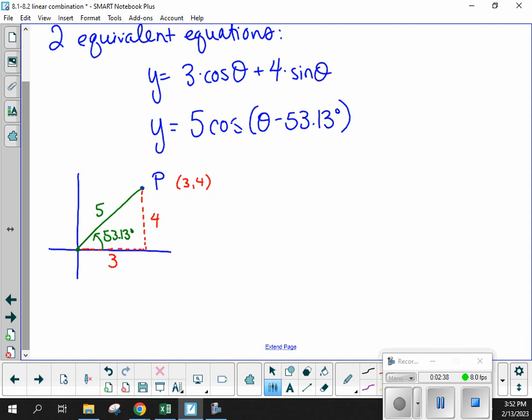We just have to figure out how do we break that down into its two components and build these equations from there. Okay. All right, so let's start a new one, and we'll see if we can find out where this equivalent 53 degrees comes from and where this 5 comes from, given some other info.